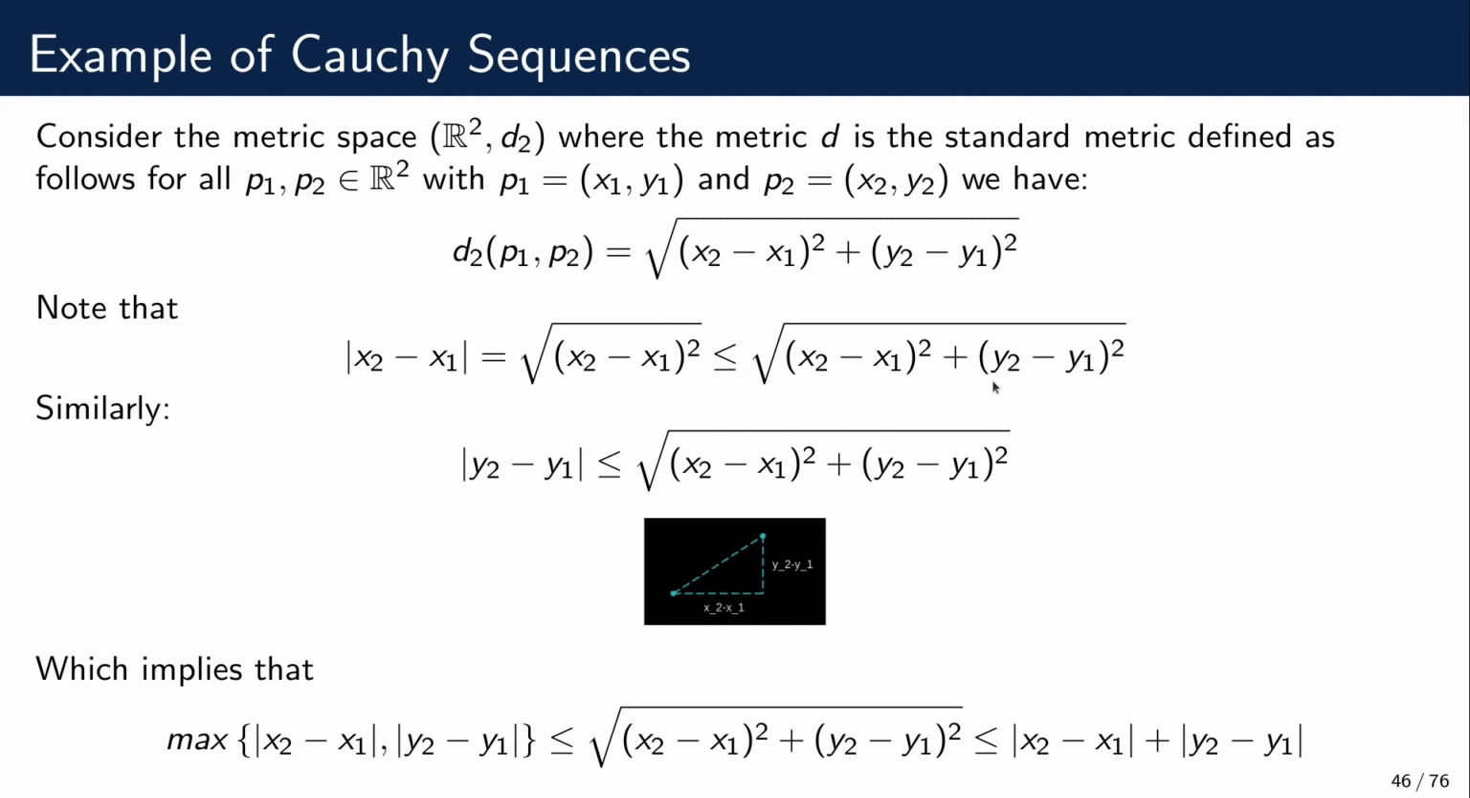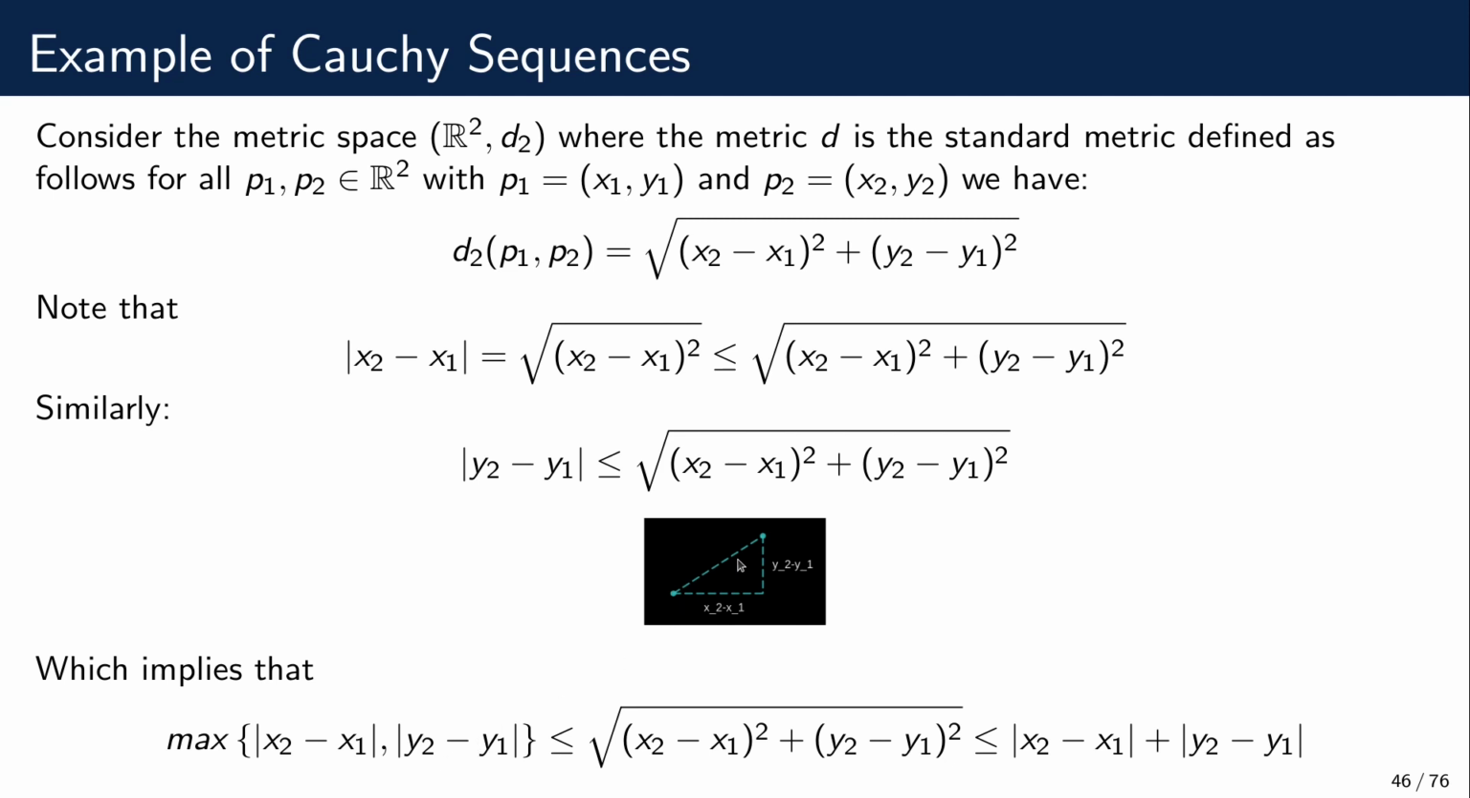So note first that (y2 minus y1) squared is a positive expression, and therefore if I were to eliminate this from here, this will make the expression as a whole smaller. So this means that this expression is greater or equal than that expression. And the square root of something squared, almost by definition, is just the absolute value of the expression. It's just by the property of the square root. And similarly, we can argue that the absolute value of y2 minus y1 is smaller than that, which implies that this square root is bigger than the maximum of the two.